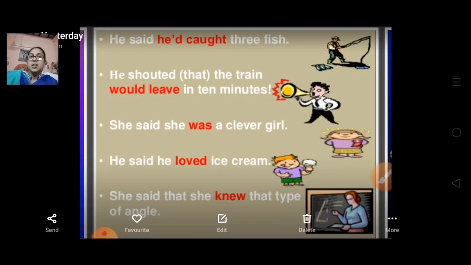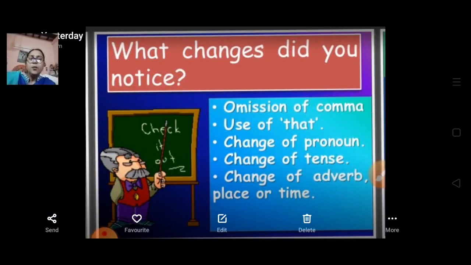She said she was a clever girl. He said he loved ice cream. She said that she knew that type of angle. What changes did you notice? That we are going to see over here.